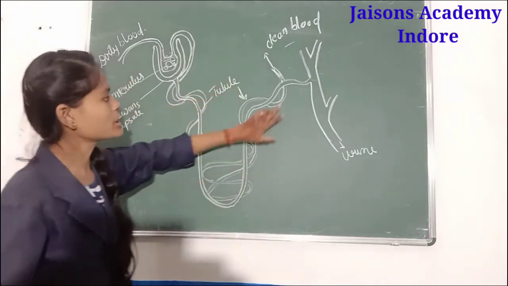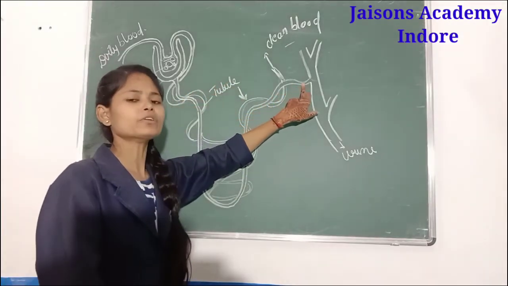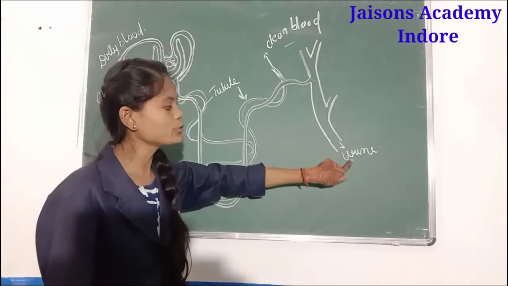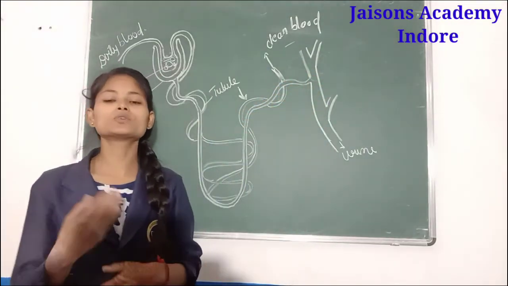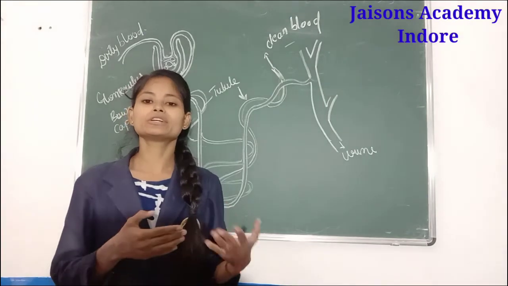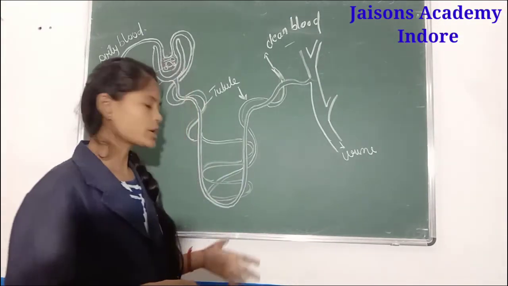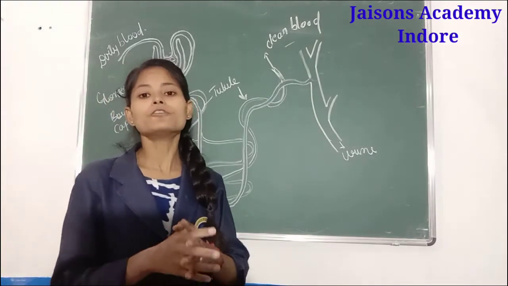The waste material left is converted into urine, which goes into the urinary bladder, is stored for some time, and then comes out of the body. In this way, the nephron helps in the filtration of blood.